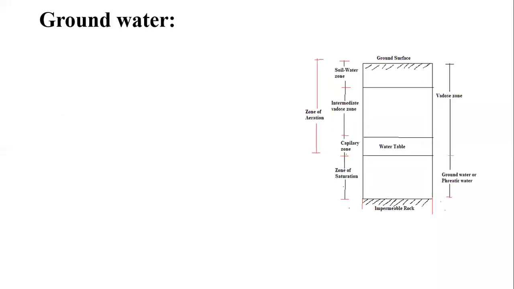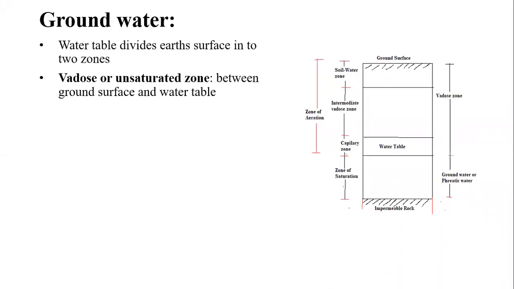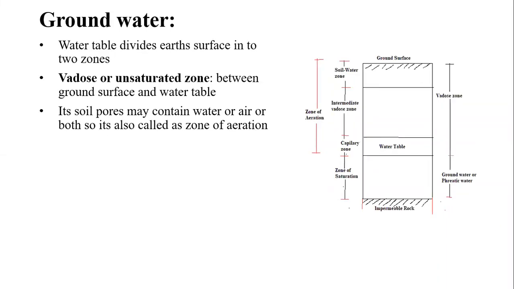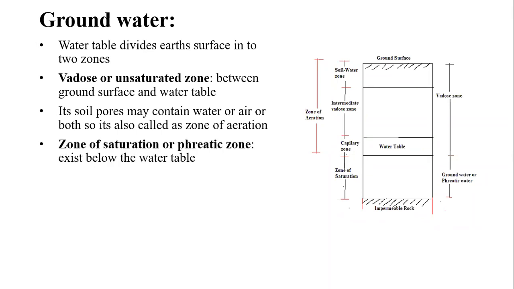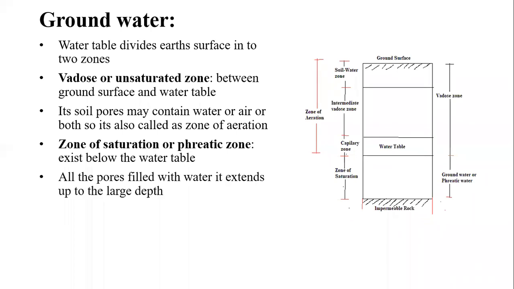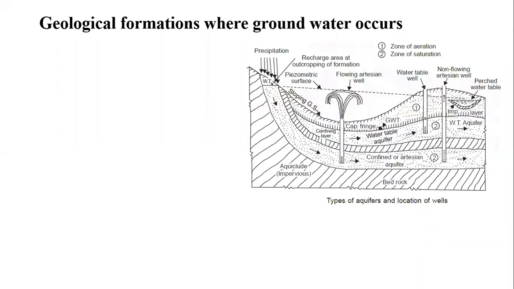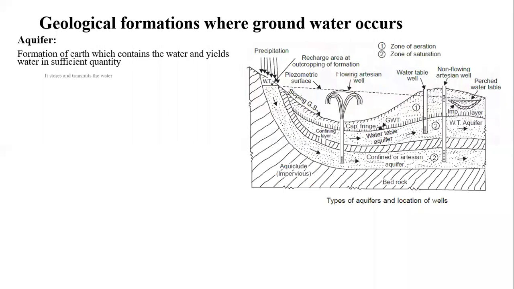Then after that we discussed the various zones: the zone of aeration, then the zone of saturation, capillary zone, intermediate zone, water zone, impermeable rock, and movement of the water in the vertical plane. Then we saw the various geological formations, that is aquifers, aquicludes, aquitards, aquifuge, perched aquifer, etc.